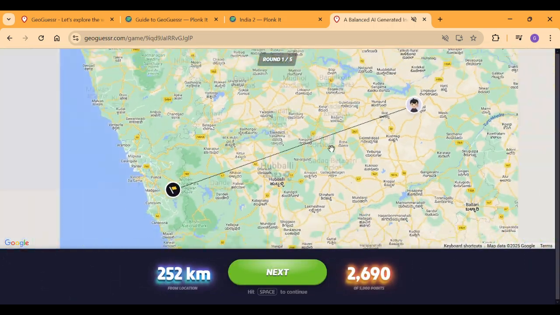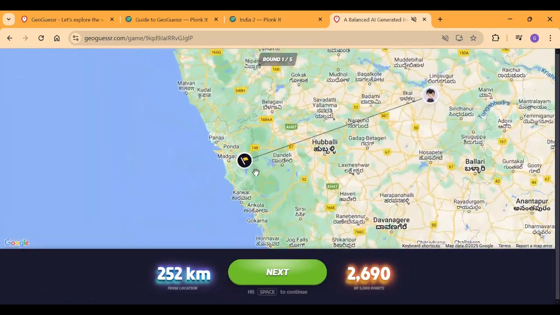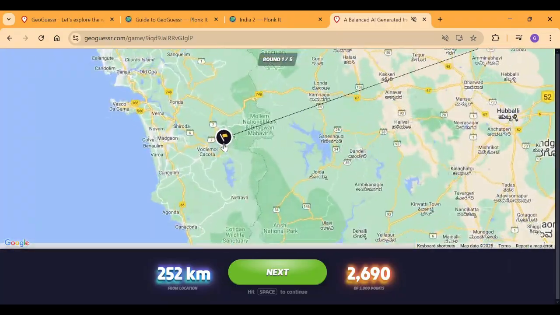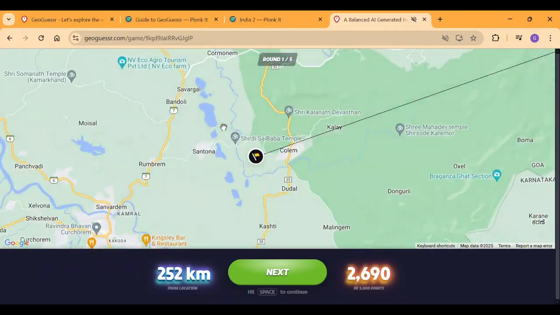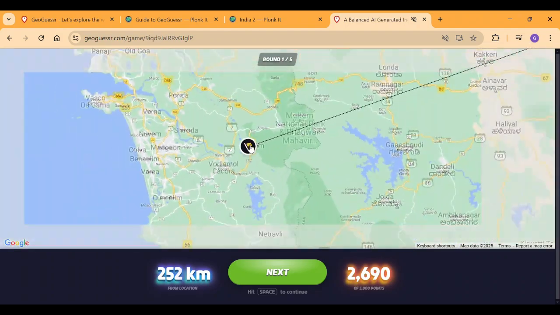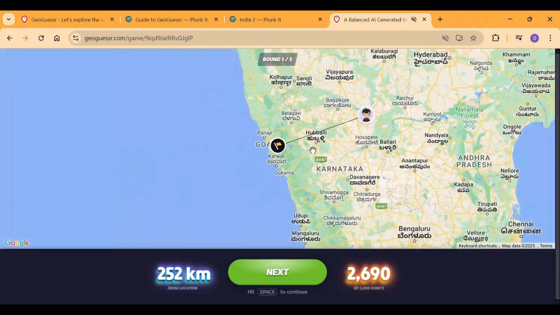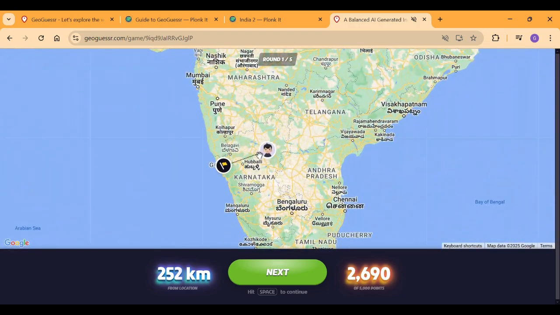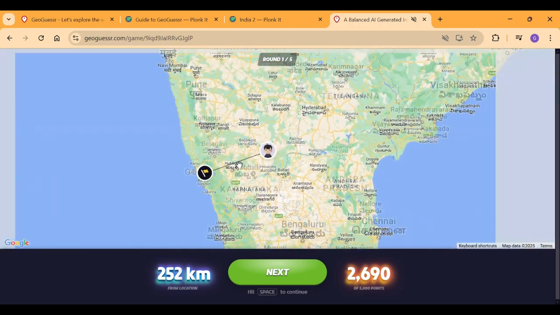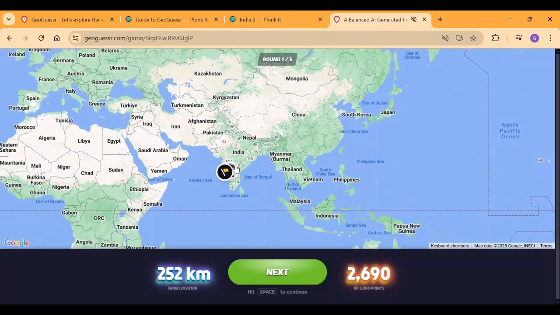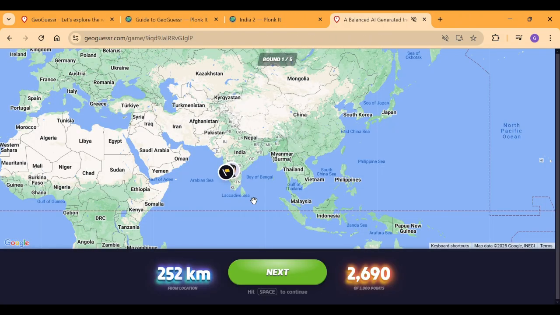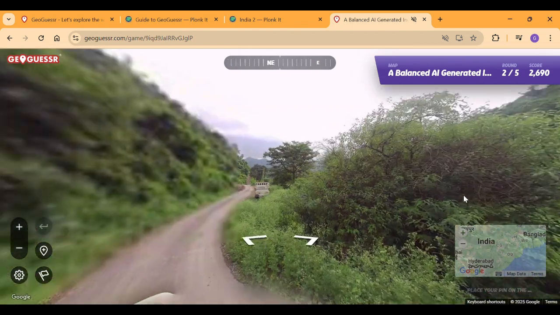Okay, it was actually not bad. So it's not actually Karnataka, it's actually Goa for some strange reason. But I can understand why it's Goa. There's a lot of Karnatakans that are migrating to Goa and the surrounding regions. So we got not the right state, but still it is kind of the right region. On a regional guess, yeah, it's kind of good. So yeah, we move on to the next round. That was actually a good one.